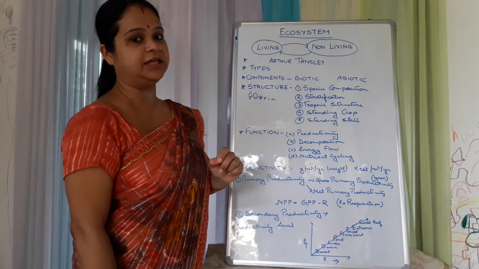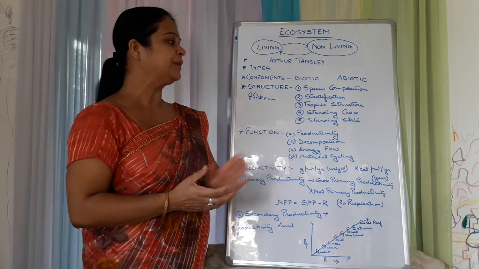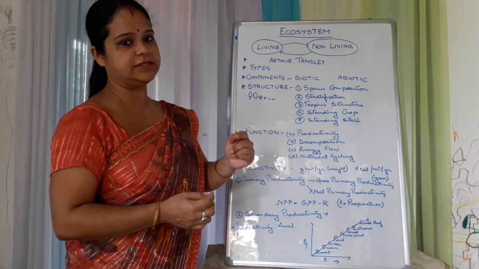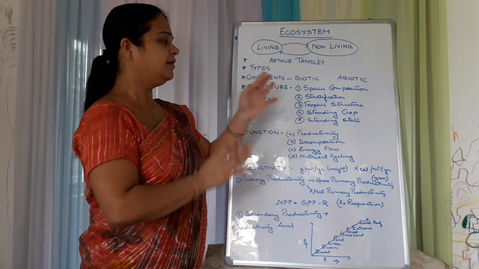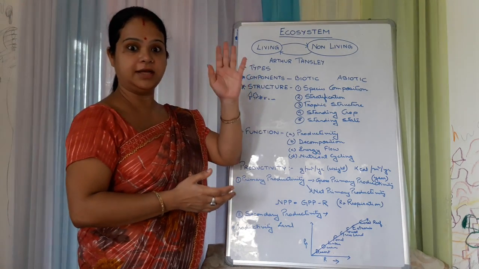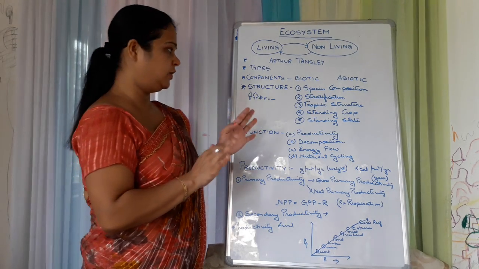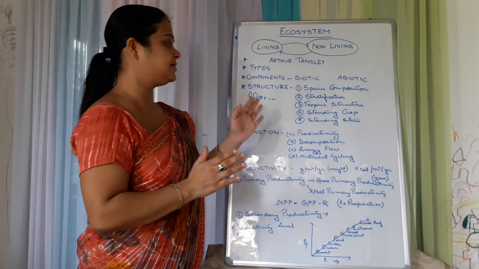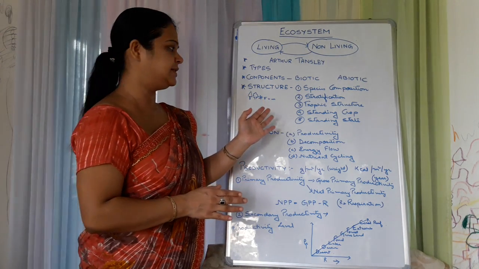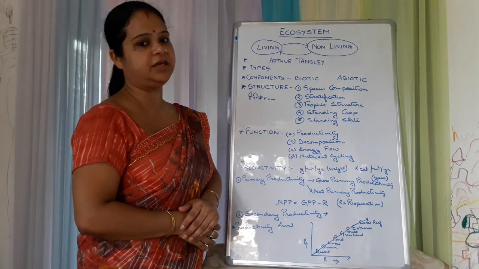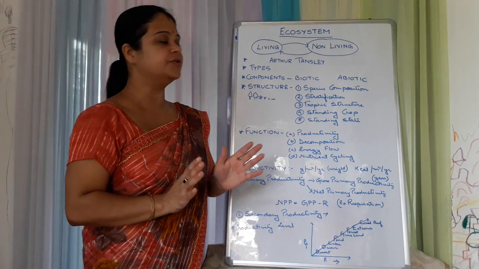Next is stratification. Stratification means different strata are formed. Suppose we consider a forest ecosystem. This diagram is very small, you won't be able to see it. We have large trees with tall canopies, then some trees under them, below that height. Then shrubs, herbs, grass, algae-like plants. All these form different strata in a particular forest area, and that is known as stratification. That means in a particular ecosystem we will find different strata of living organisms.